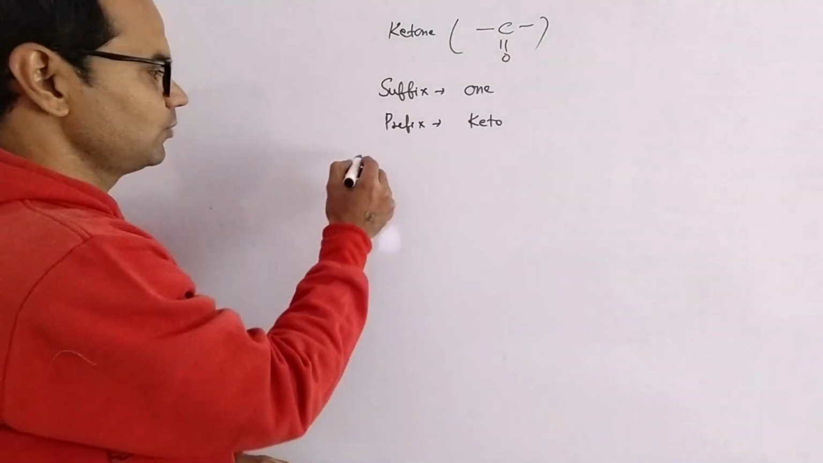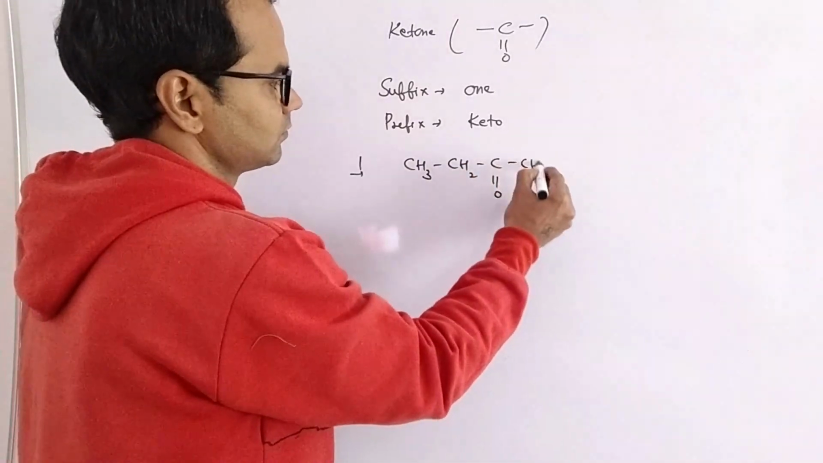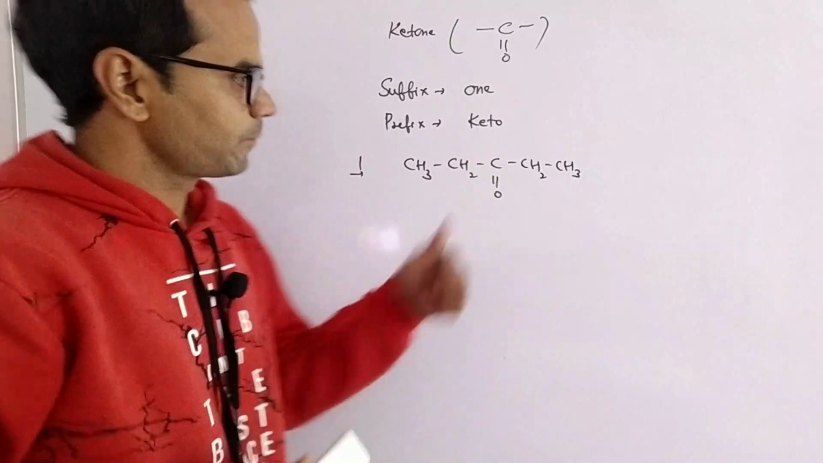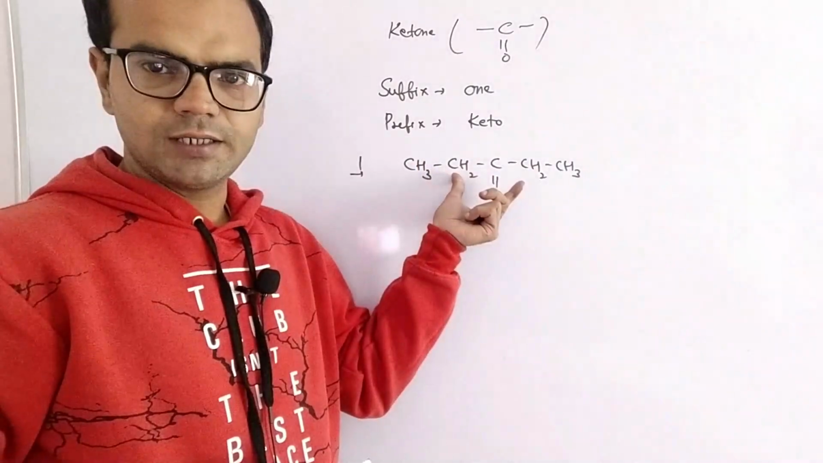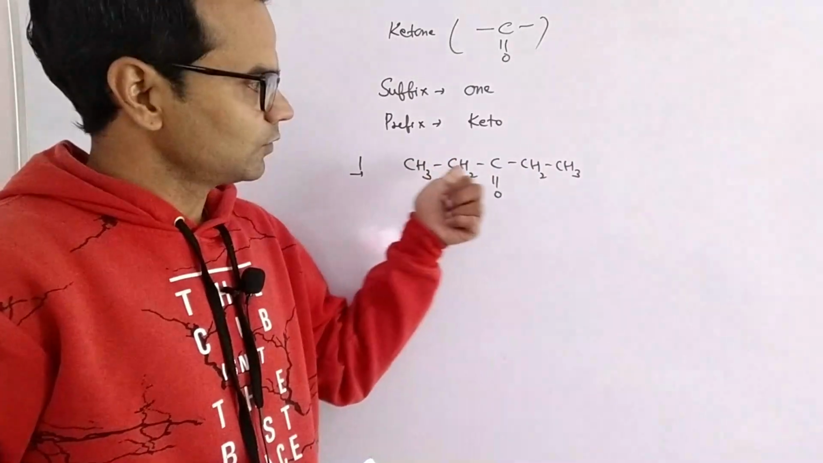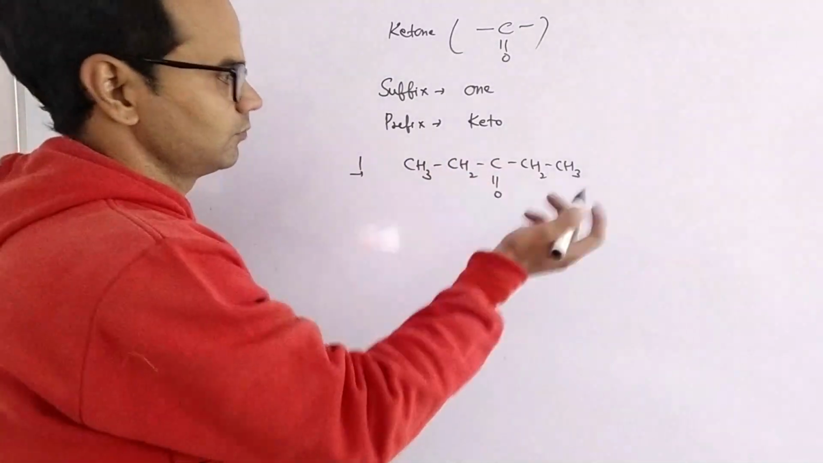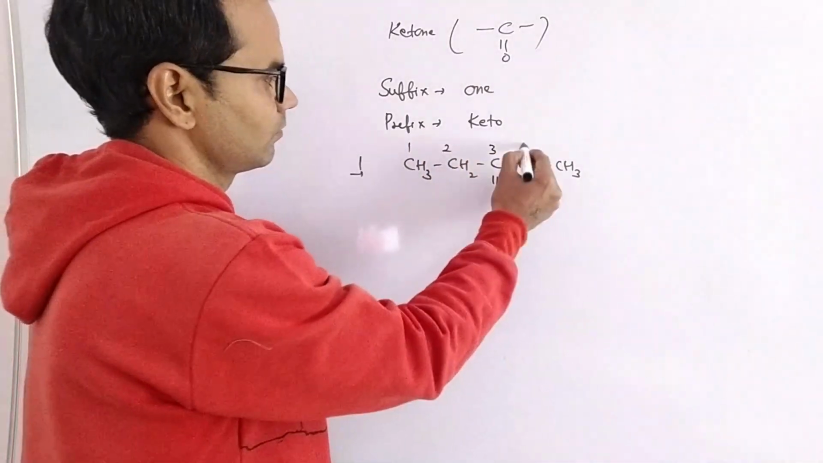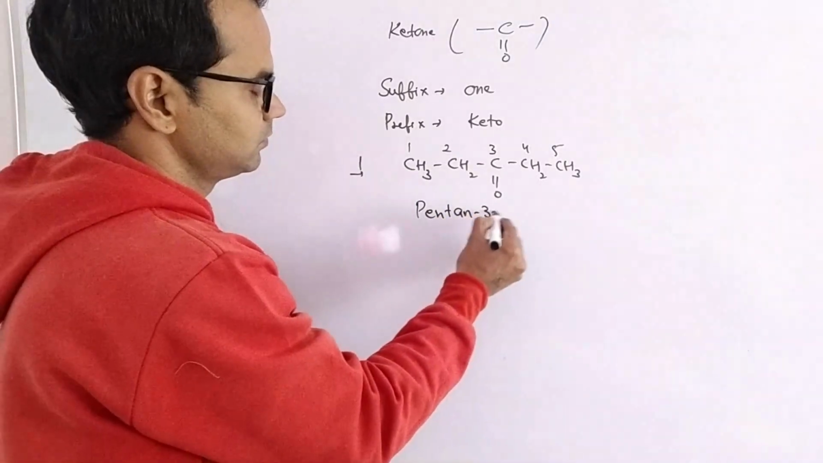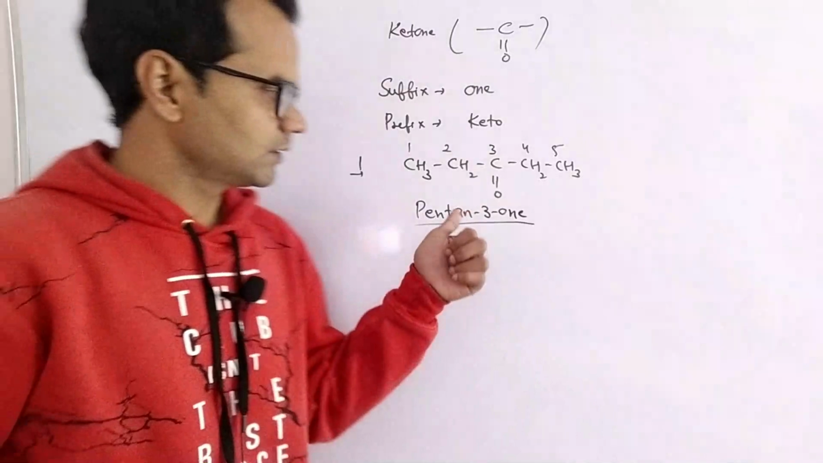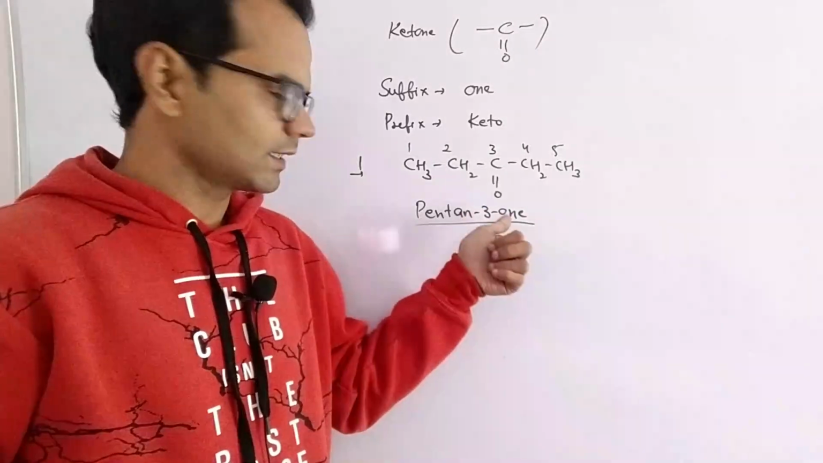For example, we have to write the IUPAC name for this. It is present in the middle of the chain. At both sides there are free alkyl groups or free valency can be there. So for its IUPAC name, numbering we can start from any side, it is symmetrical. So its name is pentan-3-one. Again, E will be dropped from the name because the next letter is a vowel.